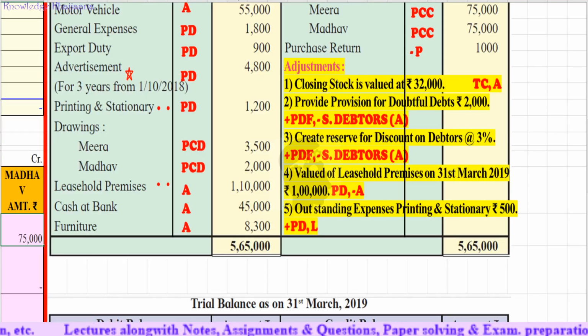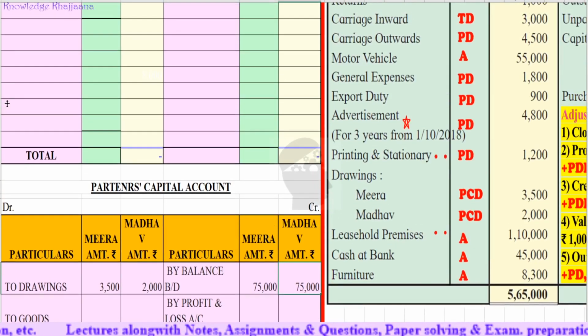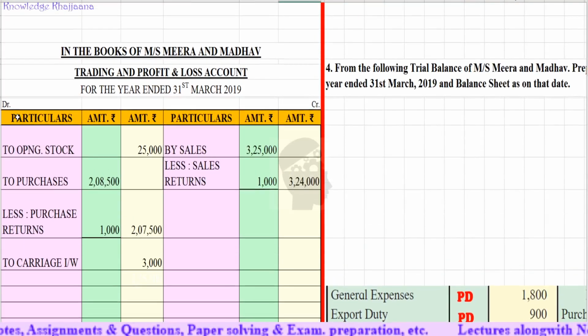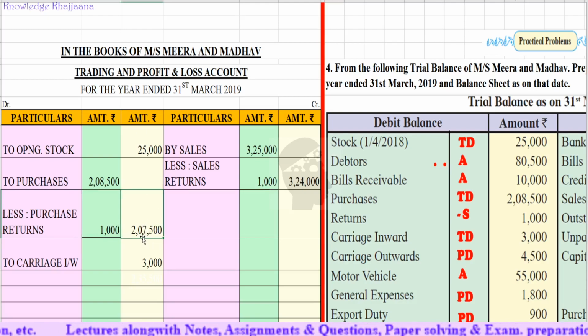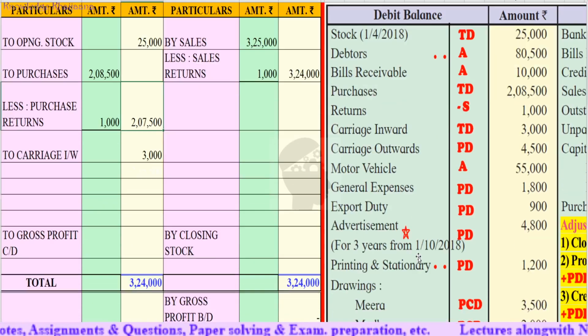Next, purchase return. That much amount, rupees 1,000, we have to deduct from purchases. So let's move to the trading account debit side. Purchases were rupees 2,08,500 minus purchase returns rupees 1,000. So the total purchases, the final amount we have taken to the outer column, is rupees 2,07,500. Now with this we have completed the recording of all the items given in the trial balance, debit side and credit side, along with the hidden adjustment.